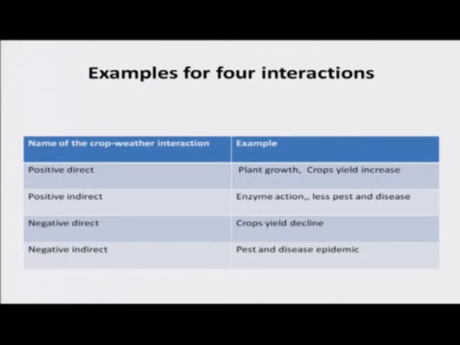These are also examples. And overall, negative direct effect: crop yield decline, opposite to positive direct. Crop yield is lost. Drought, crop is lost. Flood, crop is lost.